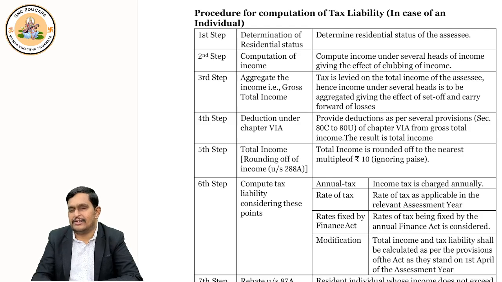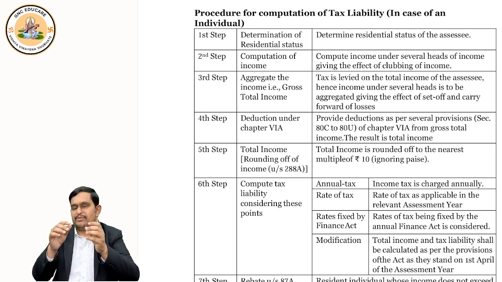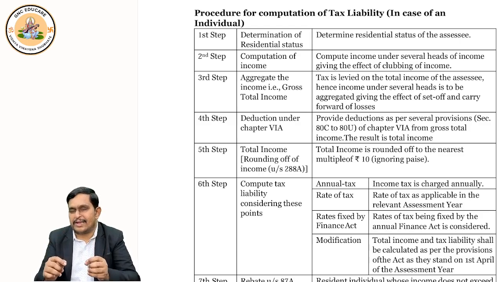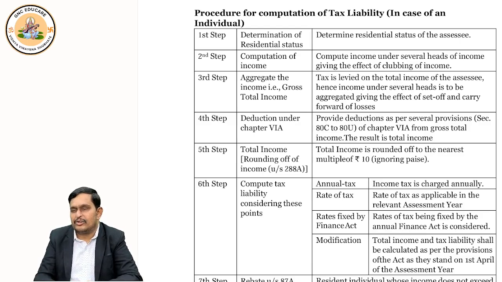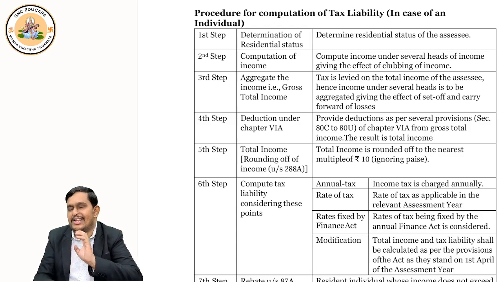Aggregation, we use the word. That means salary plus house property plus PGBP plus capital gains plus other sources: gross total income. Once you do this, you have to deduct deductions under section 80C to 80U. Once you do this, you will get total income. Correct? Which we just saw on the last page. The same is explained here.